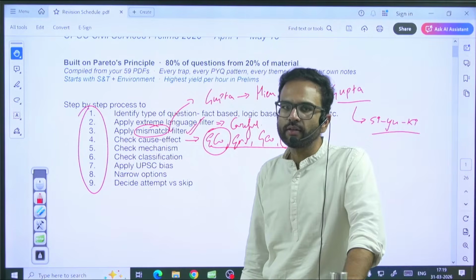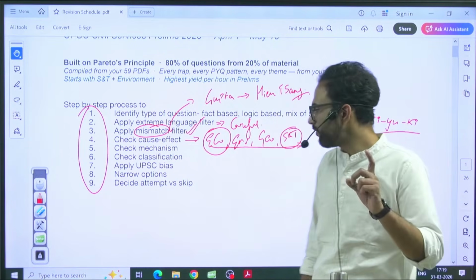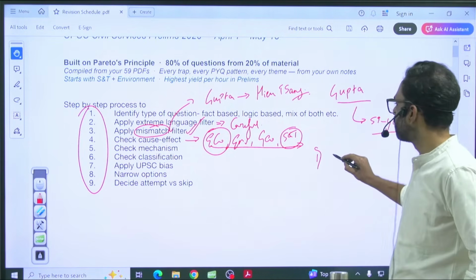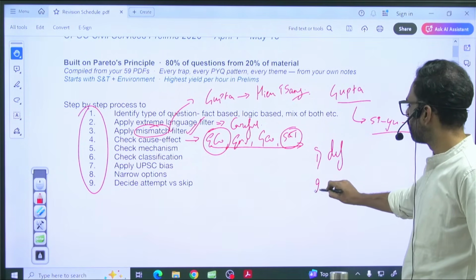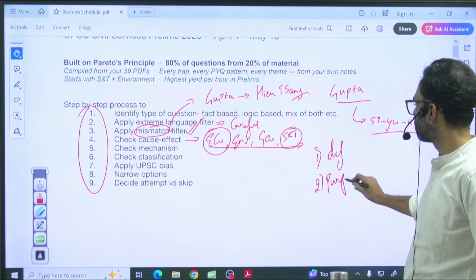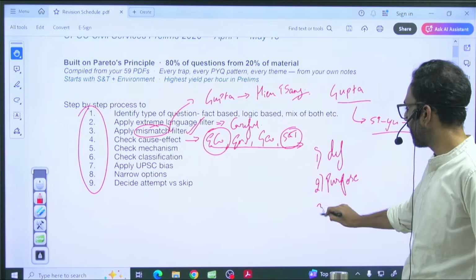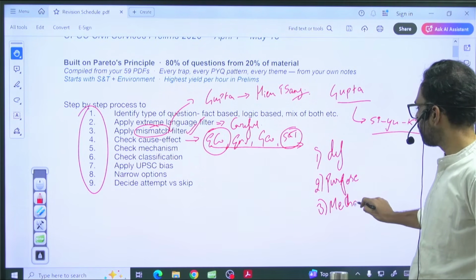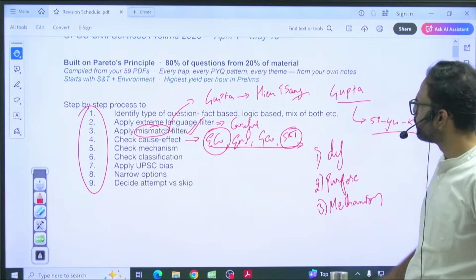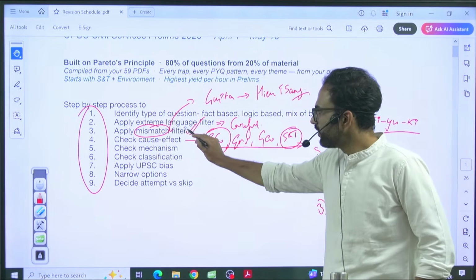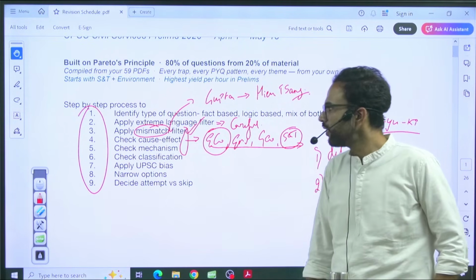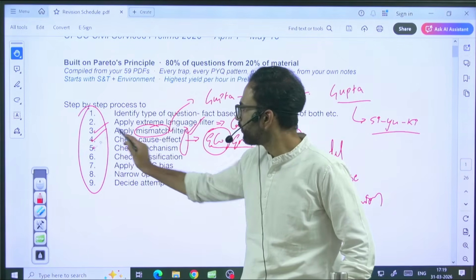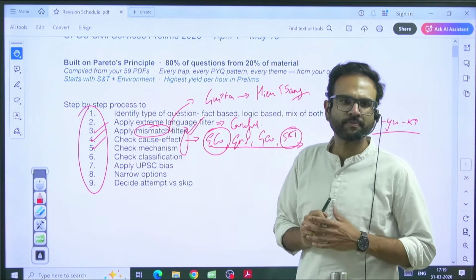How to get it right? Always have clarity on some things: definitions, purpose, and mechanism. Whenever you are reading any topic, these three things should be clear; the third, fourth, and fifth should be read together.